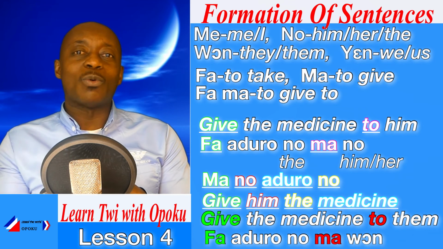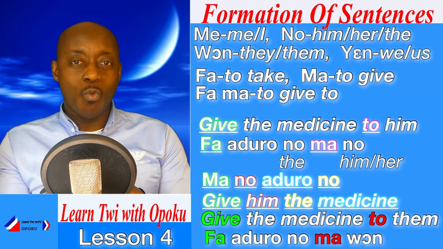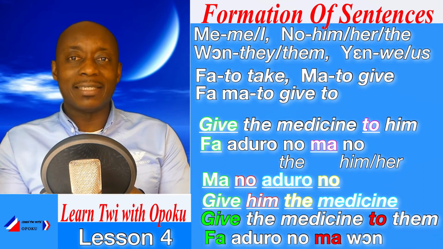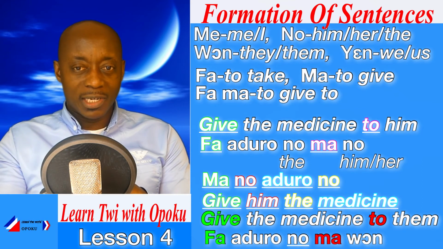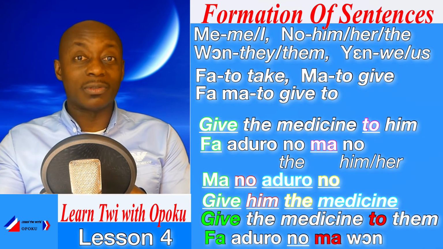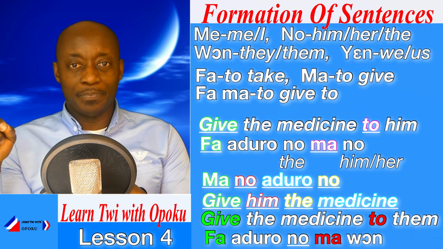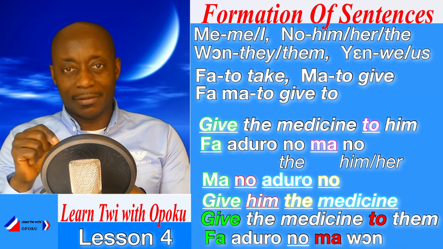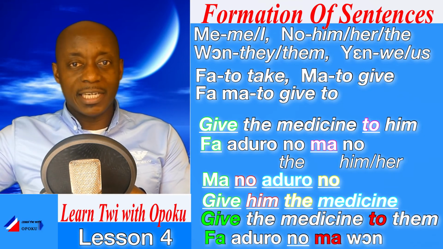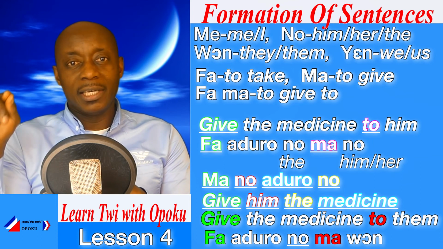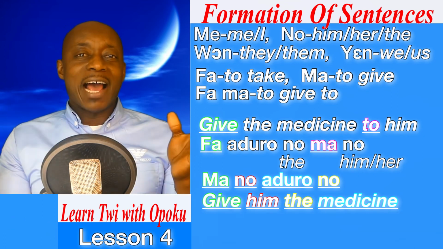So, it is them. Fa aduro no ma one. Give the medicine to them. Once we are saying fa aduro no, the no that comes after aduro, as I've told you, is the. So, give the medicine, ma one, to them. Fa aduro no ma one.